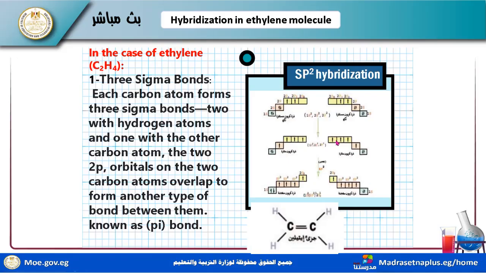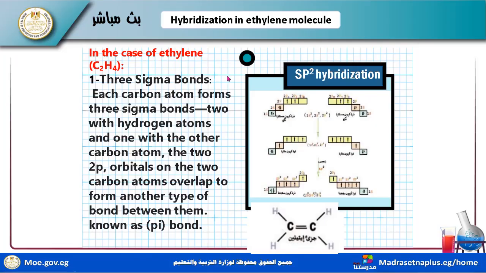In this case, ethylene, each carbon atom forms 3 sigma bonds: 2 with hydrogen and the other with carbon. Carbon with hydrogen, carbon with hydrogen, carbon with carbon, and the other carbon, carbon with hydrogen, carbon with hydrogen, and carbon with carbon. This is a single bond, and a single bond, and this is a pi bond. I will explain the pi bond forming in this structural formula.